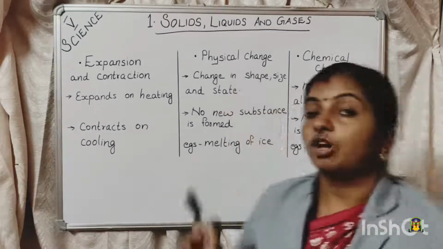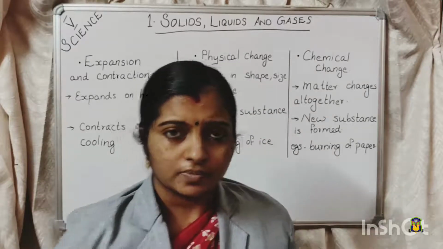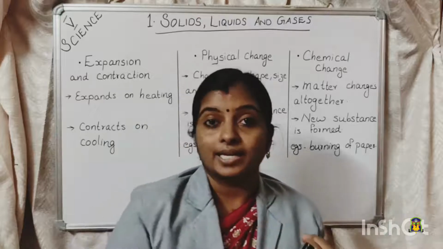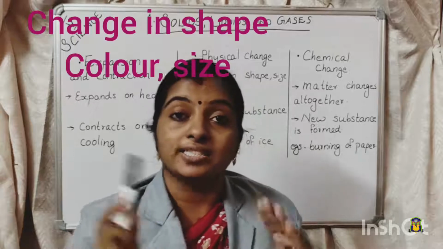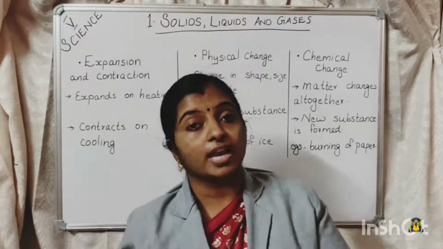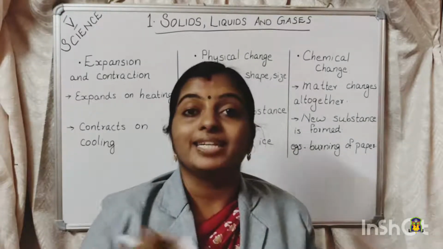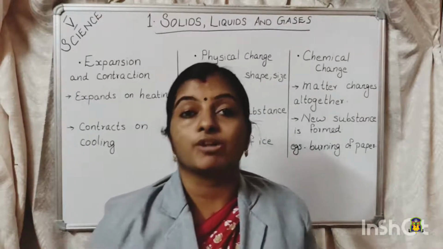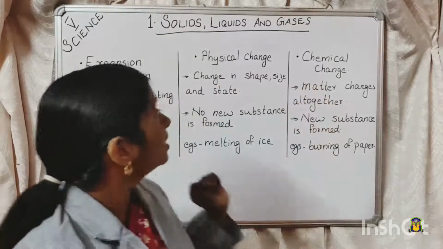Now moving to the next topic, that is physical change and chemical change. When do we say that a matter has undergone change? When it changes its color, its shape, its size, or if there is a change in the state itself, we say that the matter has changed, right? Water can be converted into ice and into vapor, right? Then we can tear a piece of paper, we can burn it. So depending upon the change that occurs, changes are classified into physical change and chemical change.